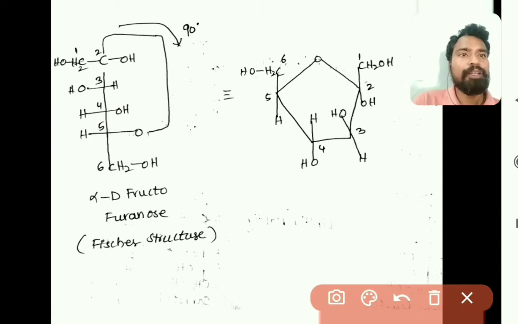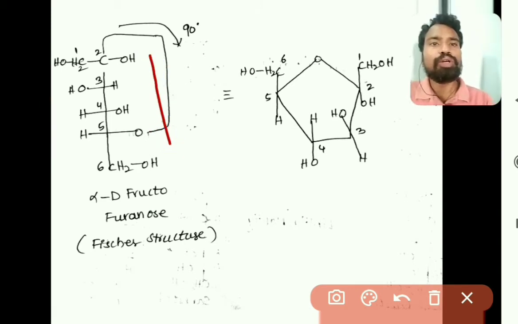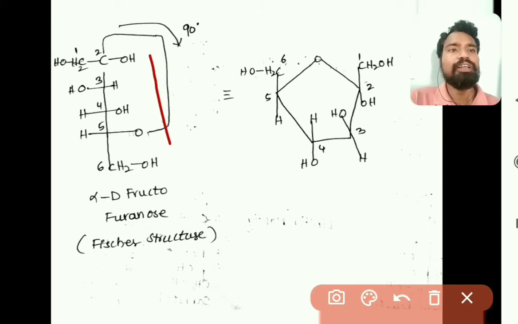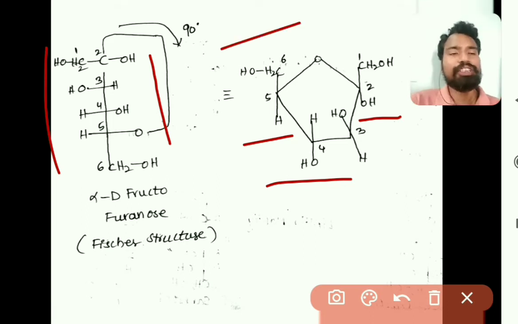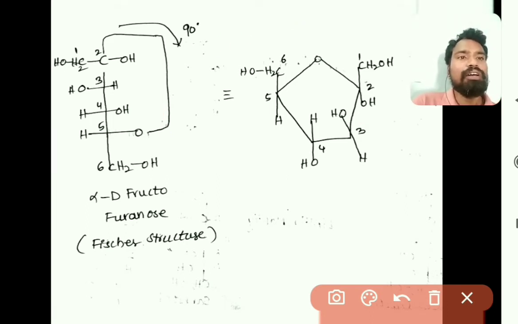So the basic thing here is that groups on the right side go downward, and groups on the left side go upward. So this is the Haworth structure of alpha D fructofuranose.